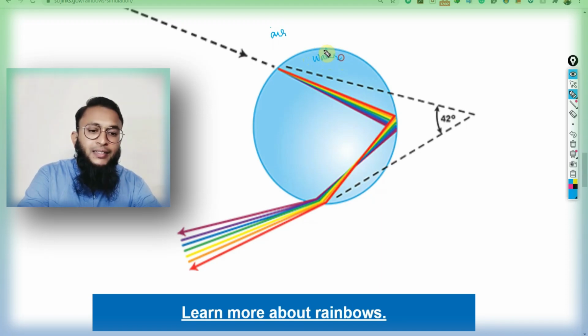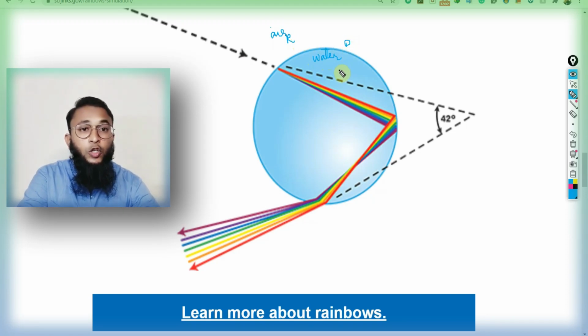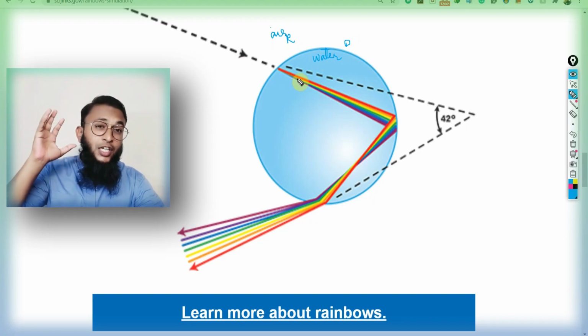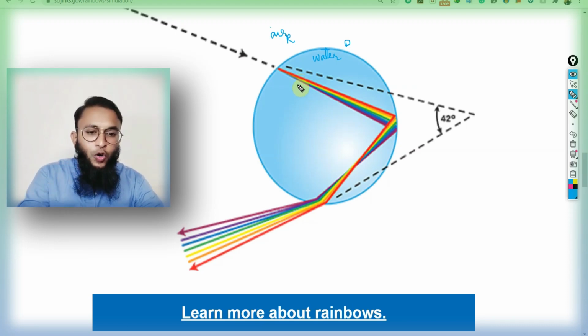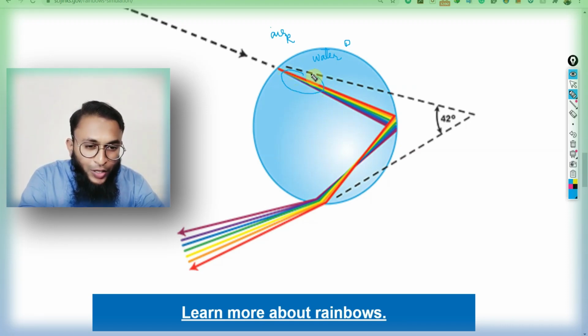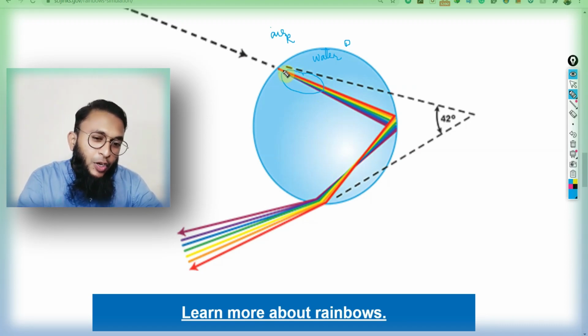light ray bends. We know that when light passes from a rarer medium into a denser medium, it bends close to the normal. But we have learned in the previous class that all these colors of light bend differently because all of them are traveling with different speeds. So here, if you see, all these colors of light got separated. They got deviated because they are all bending differently, right? And when they got deviated, they got split.